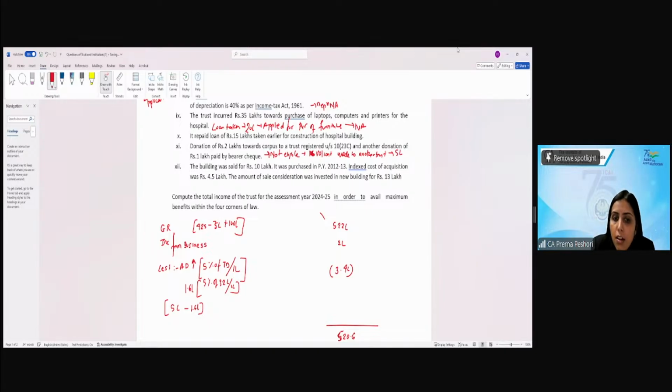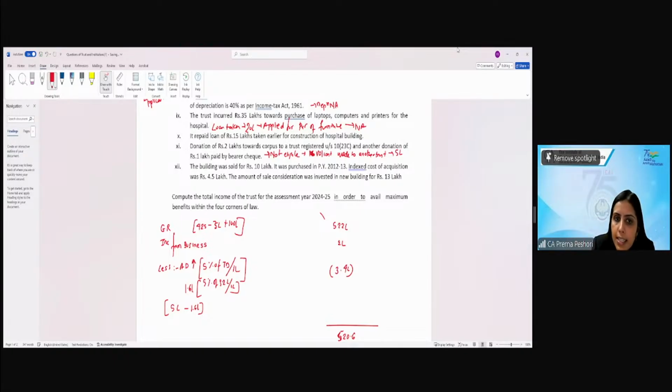So, if it says 5 lakh is given, so for the purposes of my application of income, I will only consider that 85% is something that is applied. Beyond that, it is not considered. So corpus is not considered. Normal also only 85% will get considered. Beyond 85% will not be considered as the application of the income.